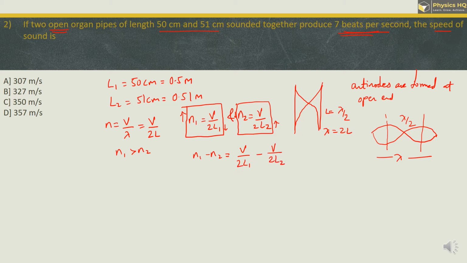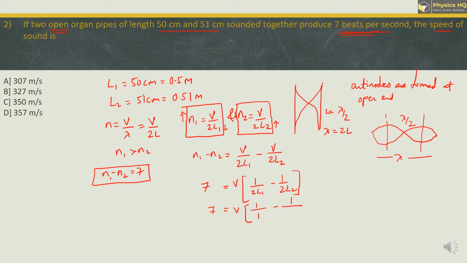Now N1 minus N2 is already given, that is 7 beats per second. So N1 minus N2 is 7. This is already given. So this is equal to, we can take V common, and we have 1 upon 2L1 minus 1 upon 2L2. We can even have 2 common. It all depends on you. So L1 is 0.5. When I multiply it by 2, it becomes 1. L2 is 0.51. When you multiply it, it will become 1.02.